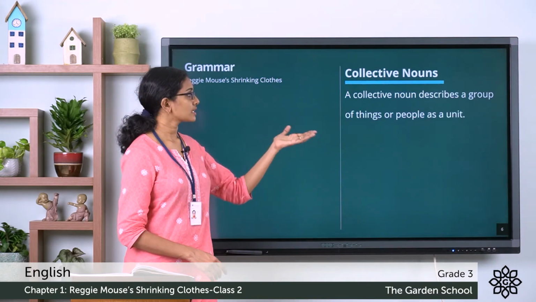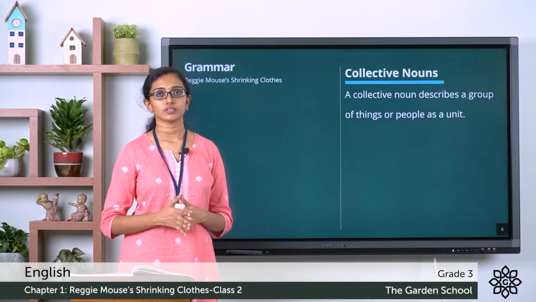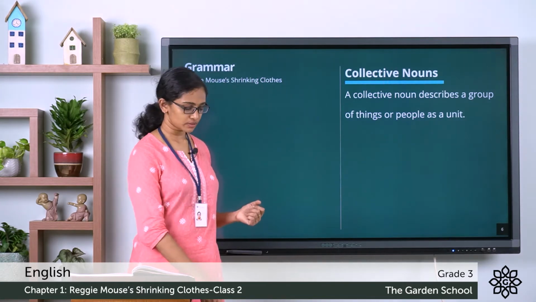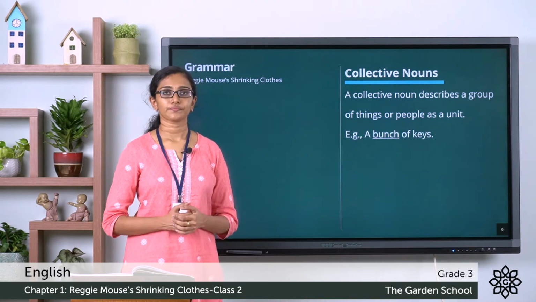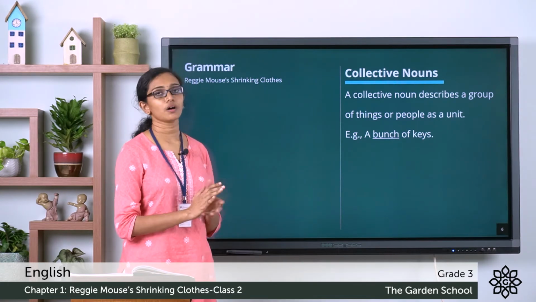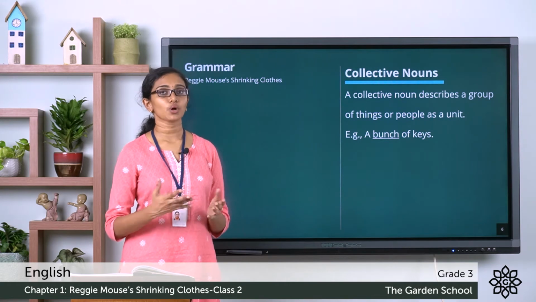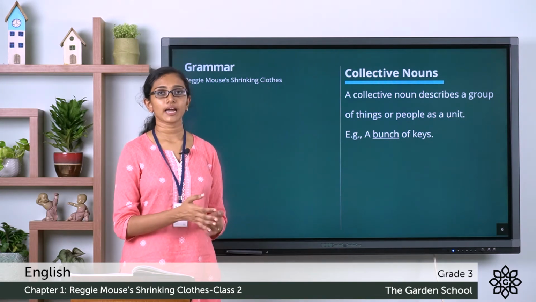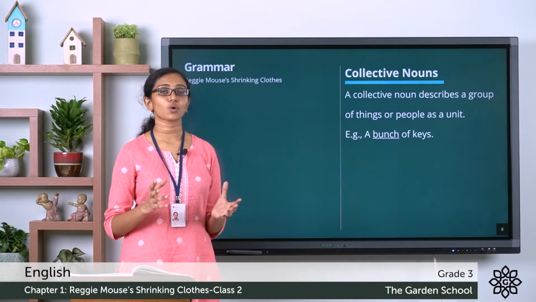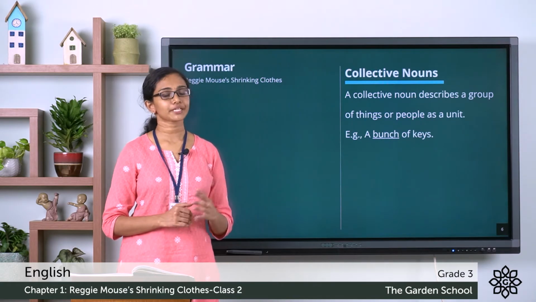A collective noun describes a group of things or people as a unit. So, it identifies a group of things or people as a unit. Like when you say a bunch of keys. The word bunch here is used to refer to a collection of keys. We say a pride of lions. We say a bunch of grapes. These words, pride, bunch, etc. are used to denote a collection or a group. Such naming words are called collective nouns.